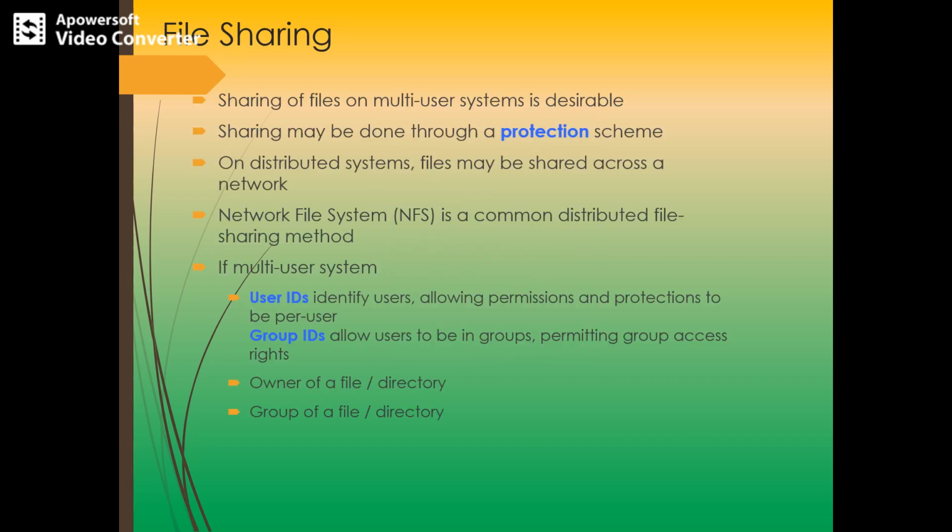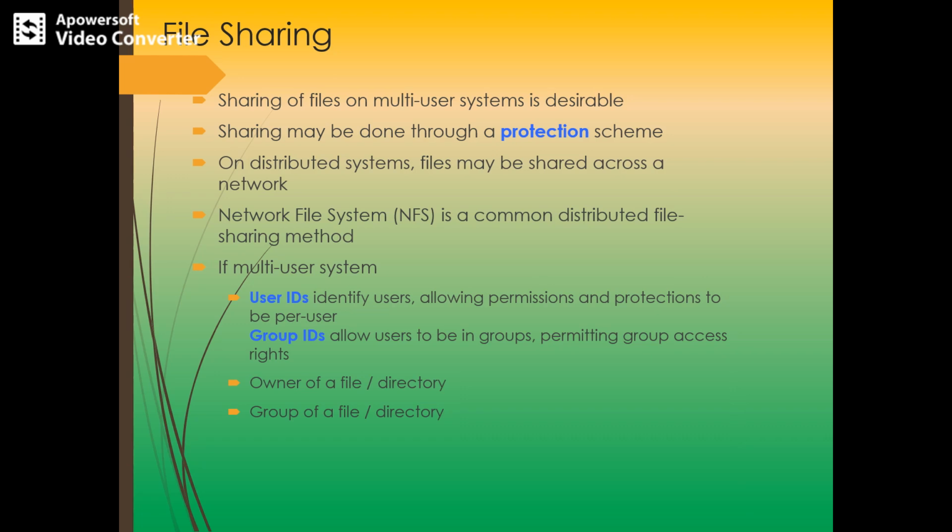So next, file sharing. Sharing of files can be possible for a single user or multiple users, and if you have multiple users, the sharing may be done through a protection scheme. In the protection scheme, there will be a certain set of permissions which may be given to different kinds of users.